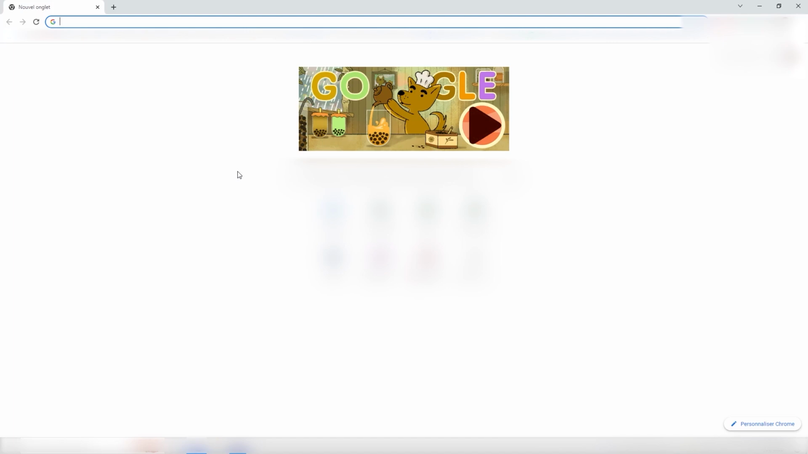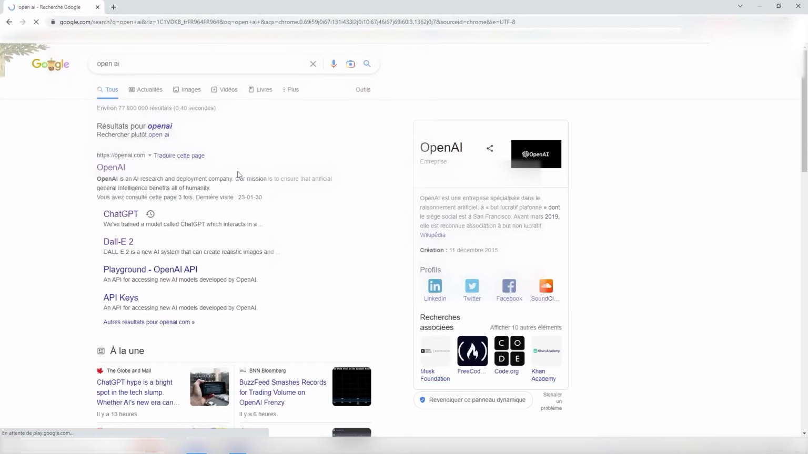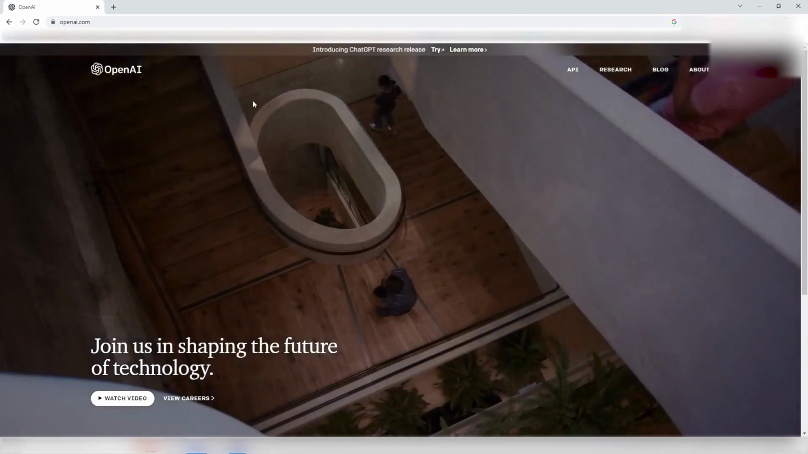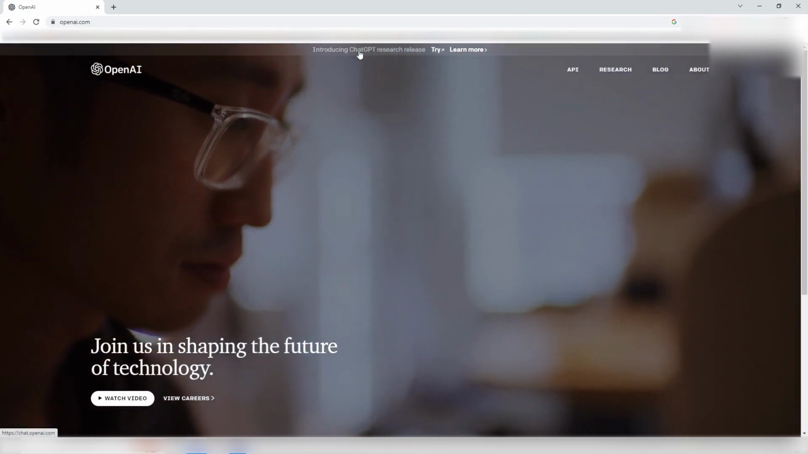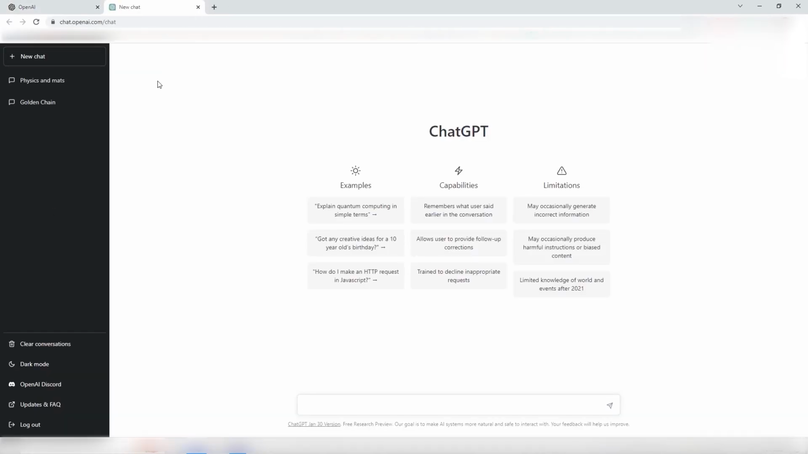So as I said, I'm going to introduce you to ChatGPT. So first, let's just go to ChatGPT. ChatGPT has been made by OpenAI. So we can go to the OpenAI website, the first link, and see how the site is right now. We can just go to introduce ChatGPT, and here I'm on the chat directly because I'm already logged in.